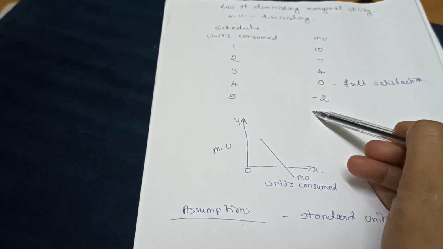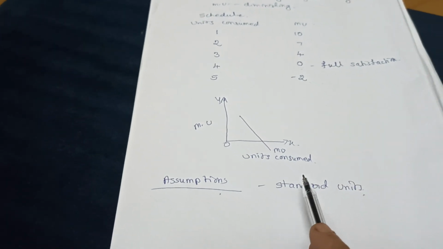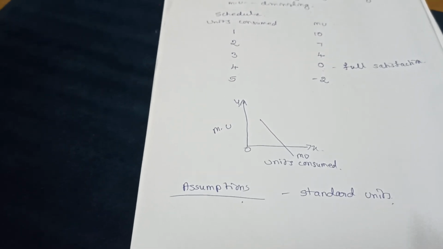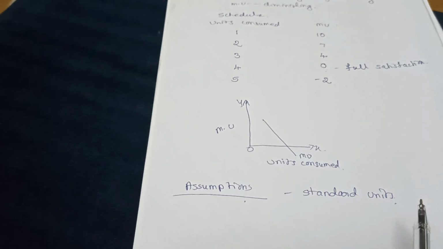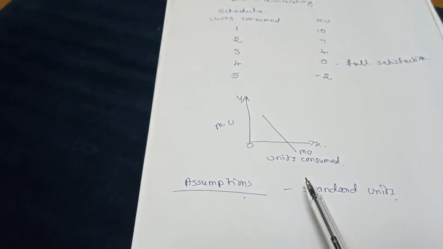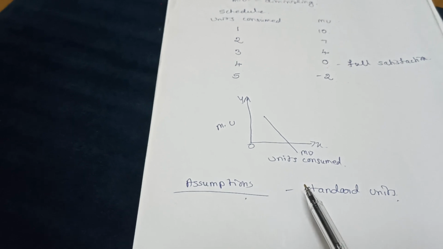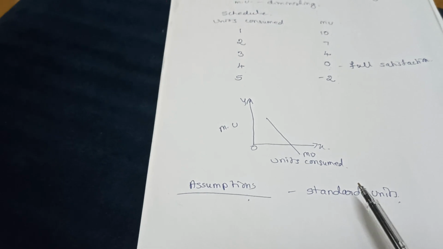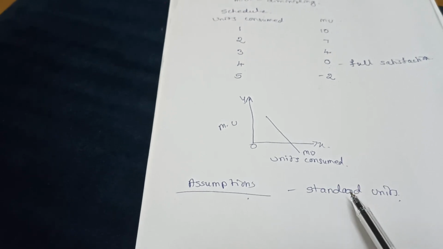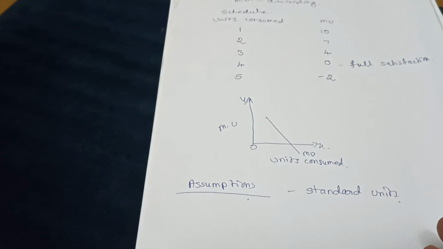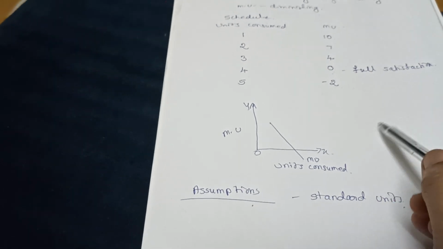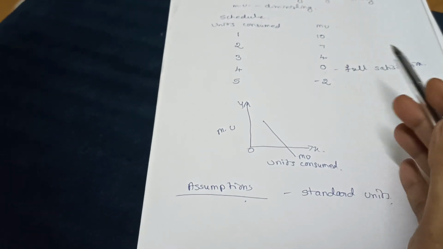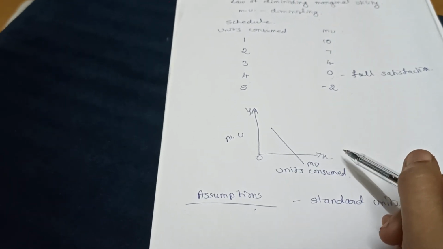In the case of fruit, a standard unit is an orange, an apple, or a guava, and not a piece of apple or a jackfruit. With a jackfruit, you will get all this result in the first jackfruit only. So it should not be too big and should not be too small.